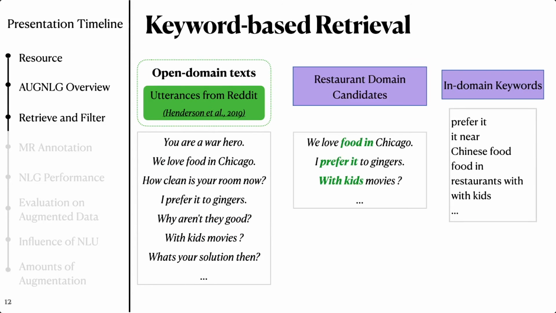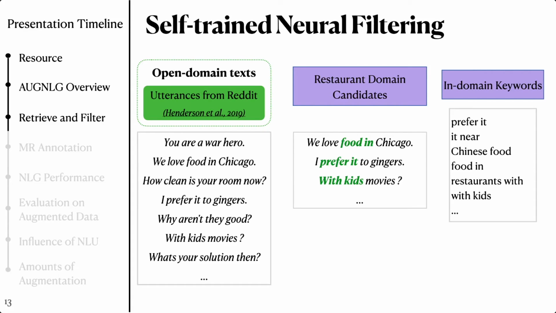Having extracted keywords, we retrieve utterances from the open domain utterance pool that contain at least one extracted keyword in them. The aim is to source a larger amount of domain-relevant candidate utterances based on surface level overlap. The retrieved utterances can be quite noisy. For example, the utterance with kids movies was retrieved by the keyword "with kids" from the restaurant domain. However, the utterance is about movies instead of restaurants.